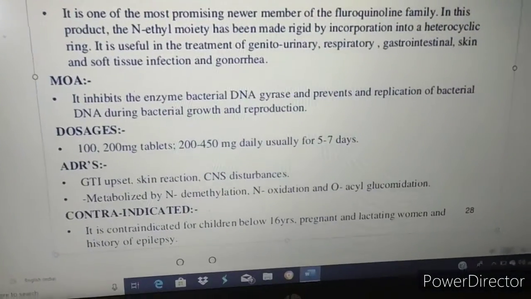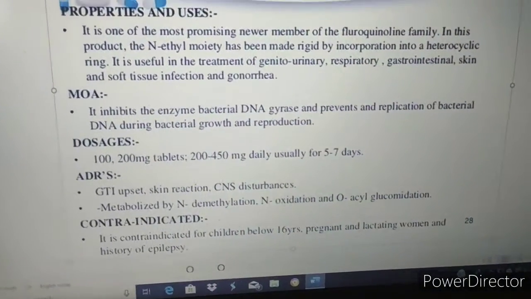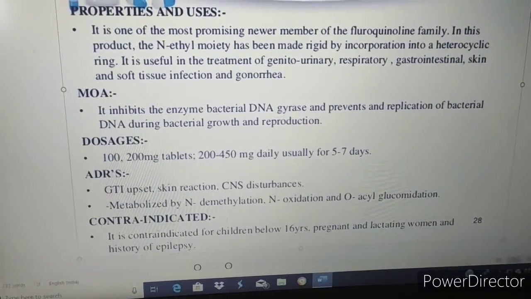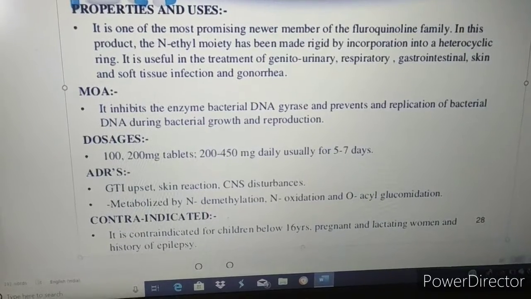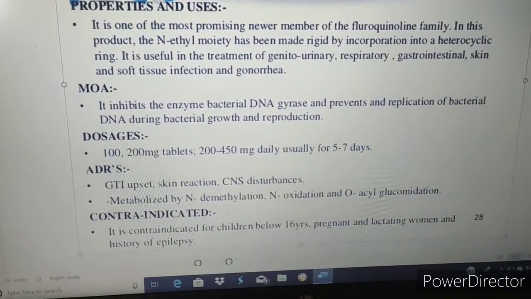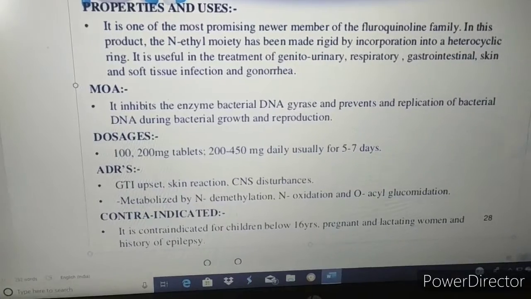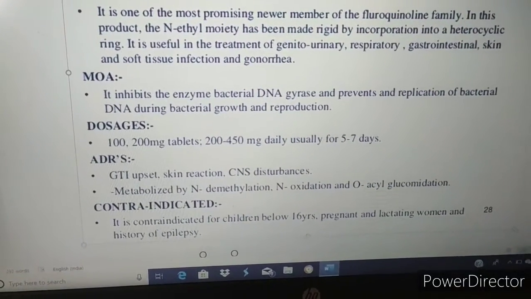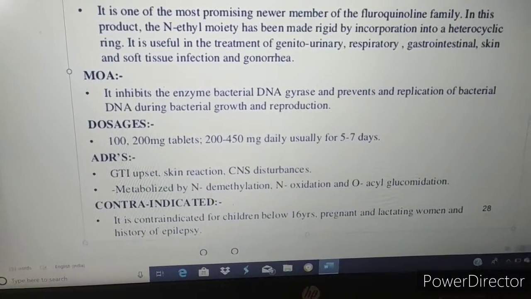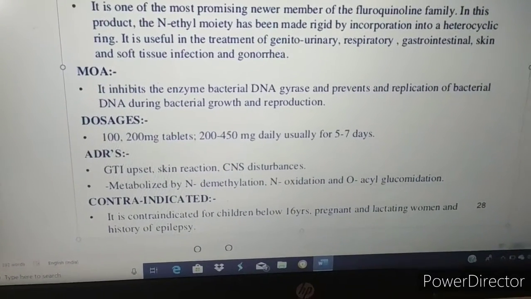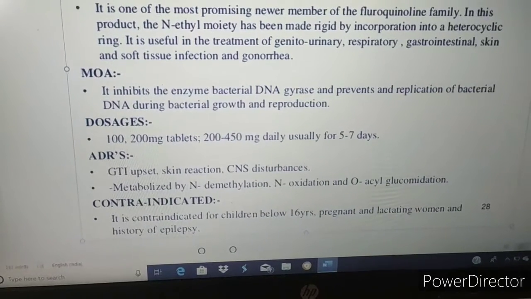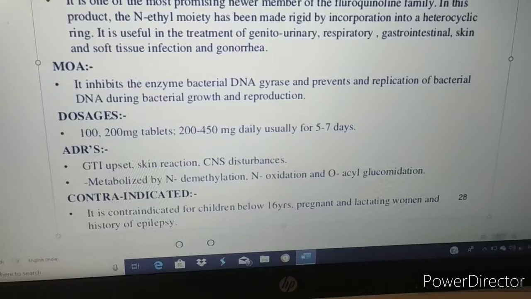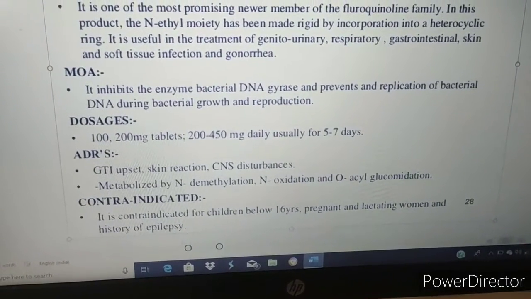If we consider the mode of action of ofloxacin, this drug inhibits the bacterial enzyme DNA gyrase. As we all know, DNA gyrase is a type of topoisomerase enzyme which is responsible for the coiling or winding of the DNA and prevents replication of bacterial DNA during bacterial growth and reproduction.